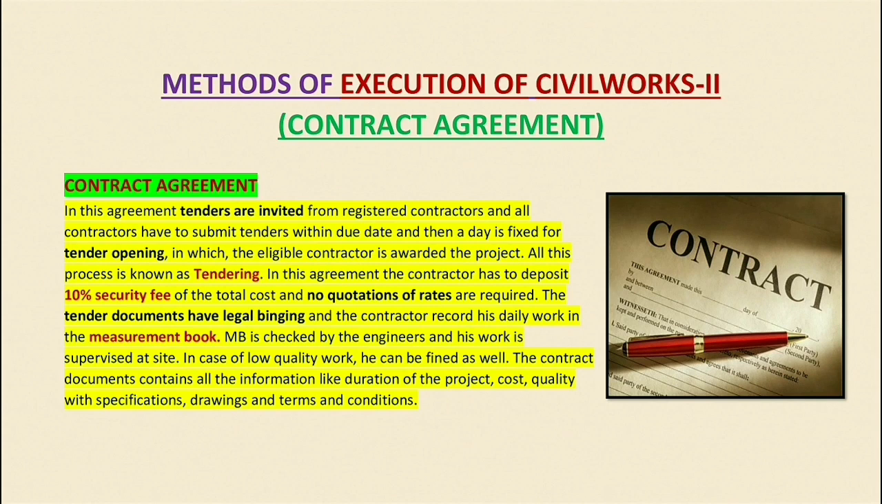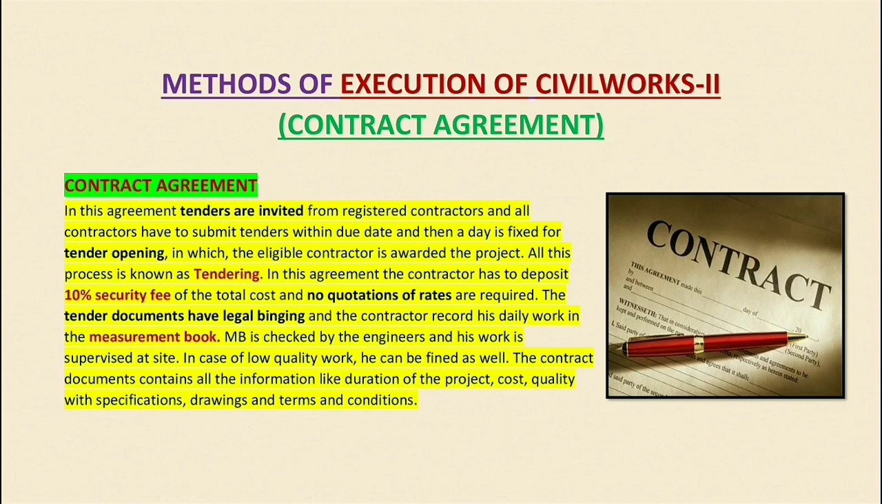The contract documents contain all the information like duration of the project, cost, quality with specification, drawings, and terms and conditions. We'll read more about what is included in the tender documents. Everything is included: duration of the project, cost of the project, quality along with specification, drawings, estimates, and terms and conditions, which state what type of contract it is. All the terms and conditions are in the contract documents.